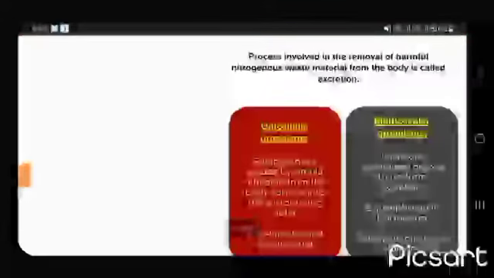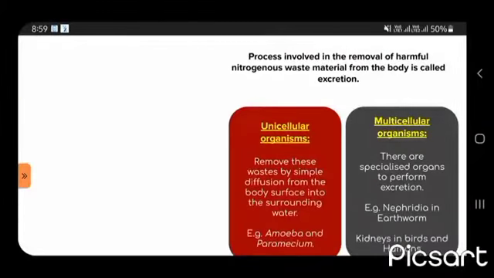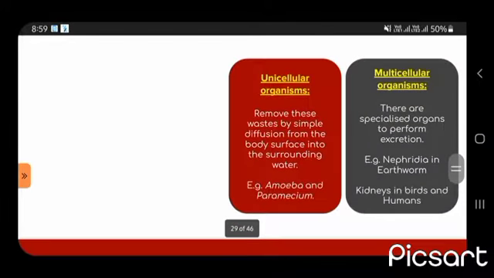Then what is excretion? The process of removal of harmful nitrogenous waste is known as excretion. In unicellular organisms, these wastes are removed by simple diffusion from the body surface into the surrounding water. Multicellular organisms have special organs to perform excretion, for example nephridia in earthworm, kidneys in birds and humans.